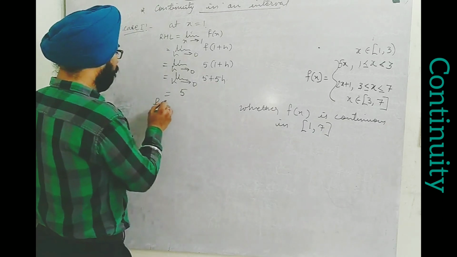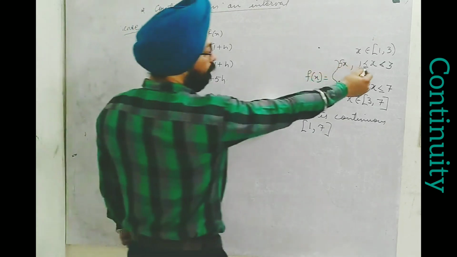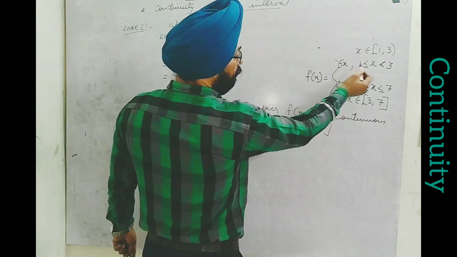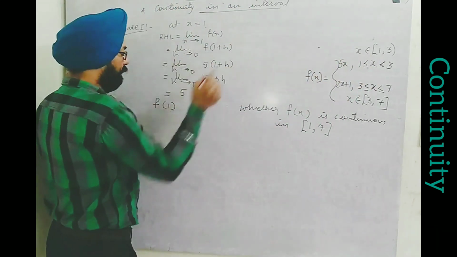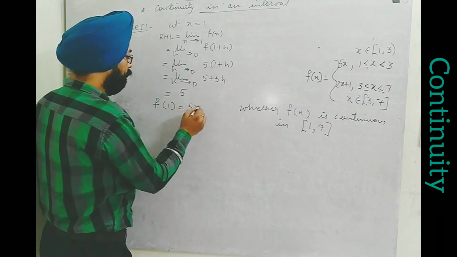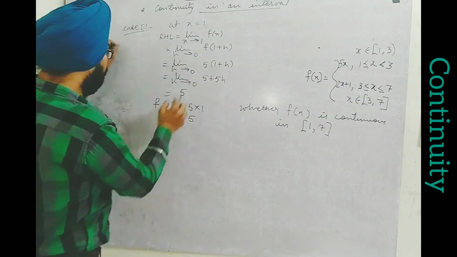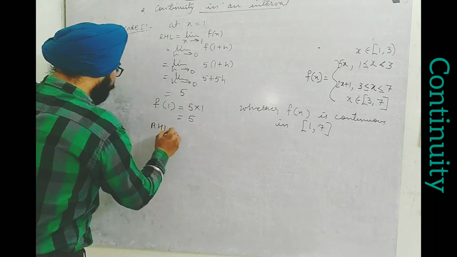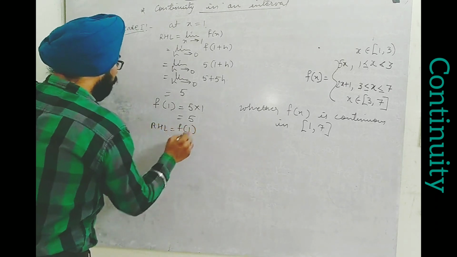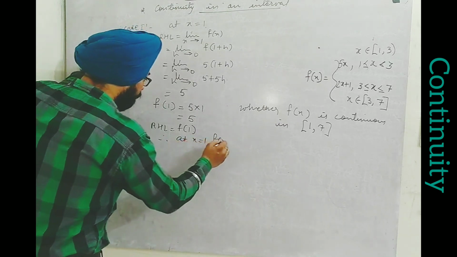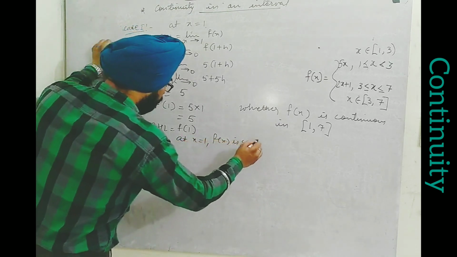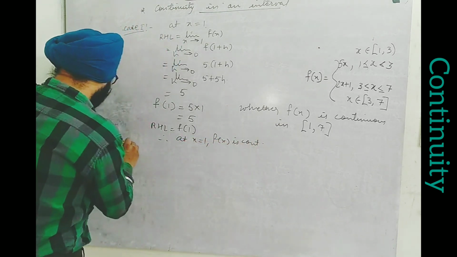And f of 1 now. For f of 1 we have to take this definition only, because it is given either equal to 1 or greater than 1, so for both it is 5x. So f of 1 will be 5 into 1, it comes 5. Since RHL is equal to f of 1, therefore at x equal to 1, f(x) is continuous.